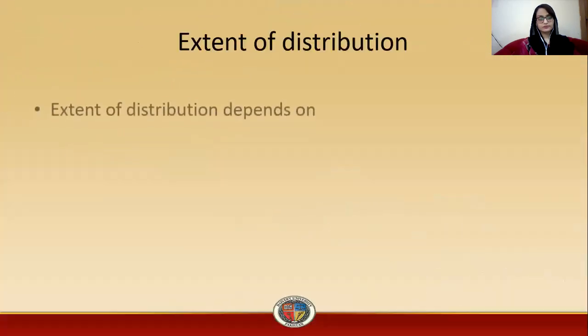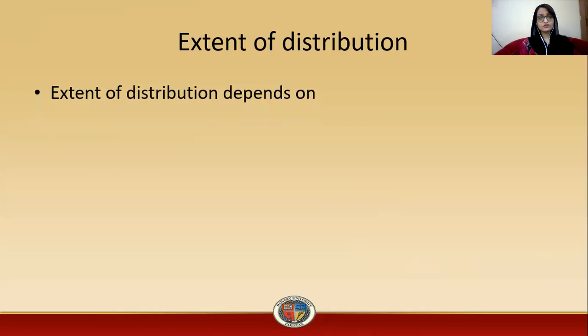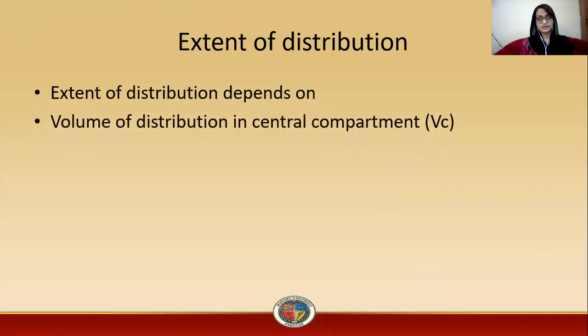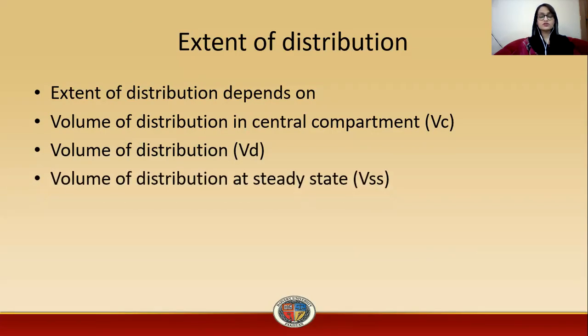Then comes extent of distribution. Extent of distribution depends on the volume of distribution in the central compartment, which is also known as the blood compartment. Then volume of distribution in plasma, that is denoted by Vd. And then volume of distribution at steady state, when the equilibrium is established between the volume of distribution in the plasma and the tissue, then it is known as volume of distribution at the steady state.